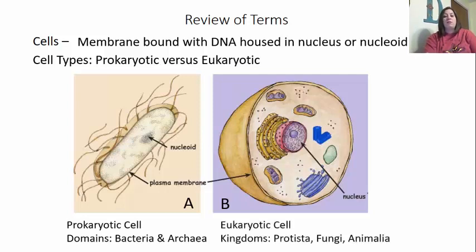Now, with A being the prokaryotic cell, these are going to be the domains bacteria and archaea, and the eukaryotic cells are going to be the eukarya group, which is going to consist of the Protista, fungi, and animalia for us. If you take a look at this picture, you'll notice that there are a lot more structures located in the eukaryotic cell, and this is what makes it more complex than the prokaryotic cell.